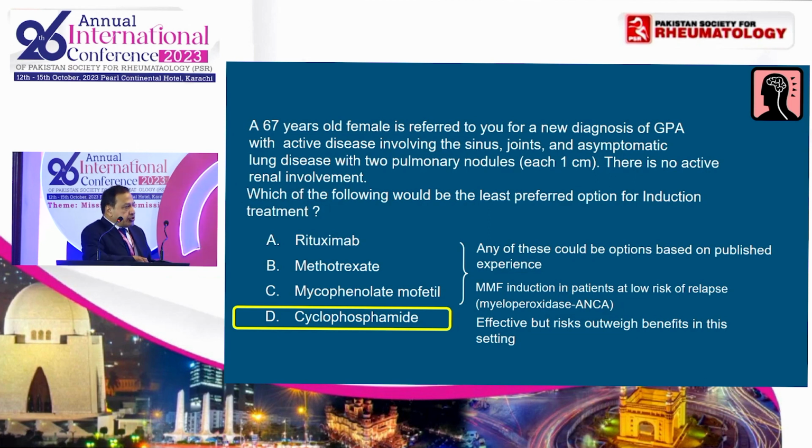So the correct answer over here is that the least preferred option is going to be cyclophosphamide because it is effective, but it is associated with high risks versus benefits. Rituximab and methotrexate are reasonable options for induction therapy. Mycophenolate can also be used for induction, but just remember, because of the high relapse rate, you should try to use it in patients who are at a low risk of relapse.